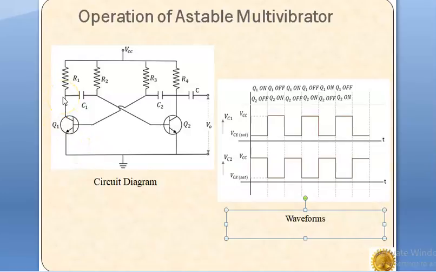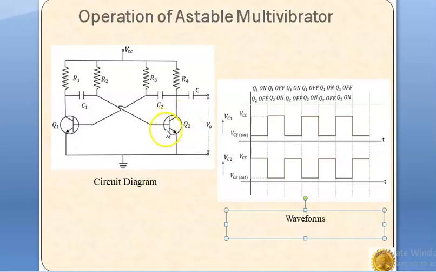When the voltage across this capacitor C1 rises sufficiently, that is more than 0.7 volt, it biases the transistor Q2 in the forward direction. So it starts conducting, and soon it reaches the saturation state.